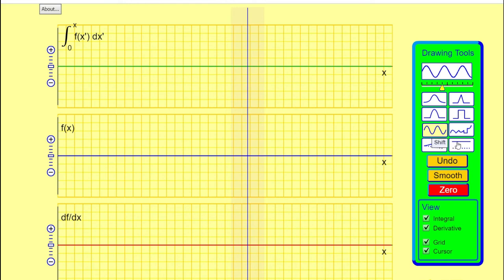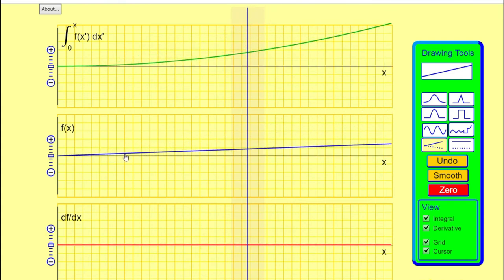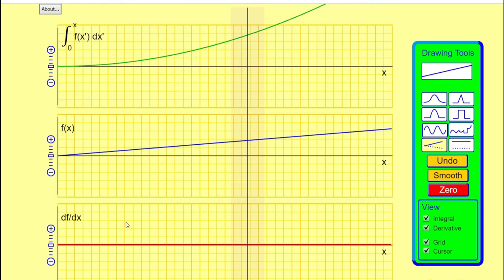Another thing, if you want to see this tilt function. If I take the tilt, you see how the integration and the differentiation vary. Once I change this tilt function, the differentiation becomes a constant, but the integration changes like this.